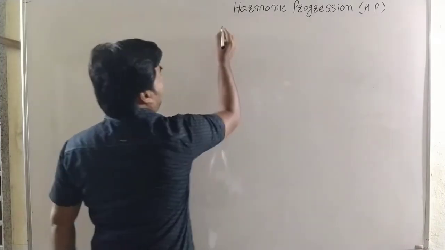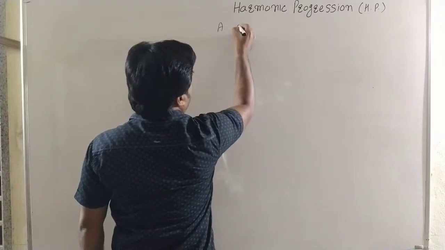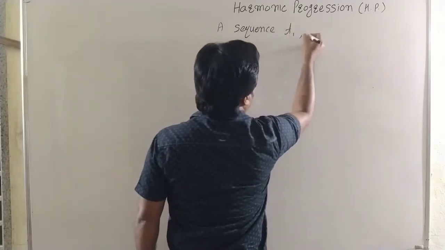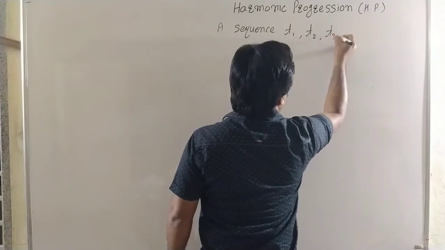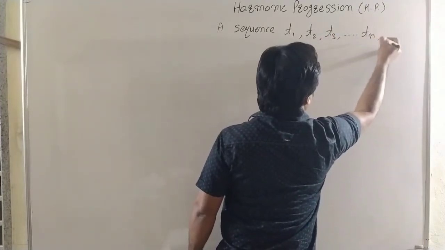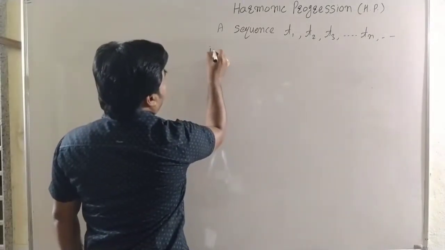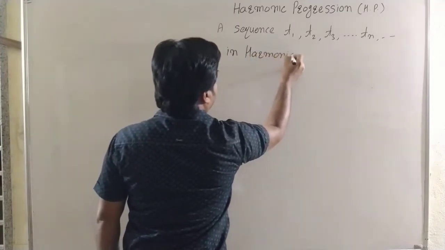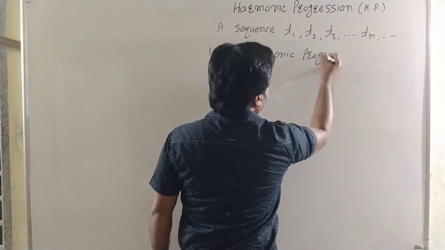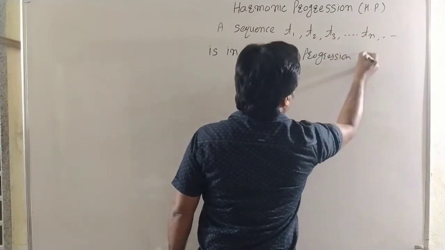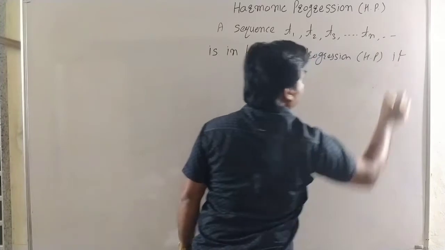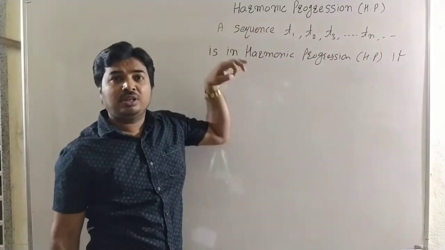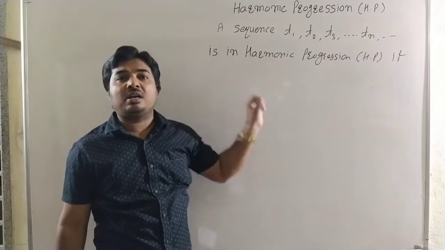Now a sequence, where the terms are T1, T2, T3 up to Tn and so on, is in harmonic progression, that is HP, if, see carefully the definition, the reciprocals of all the terms are in arithmetic progression.